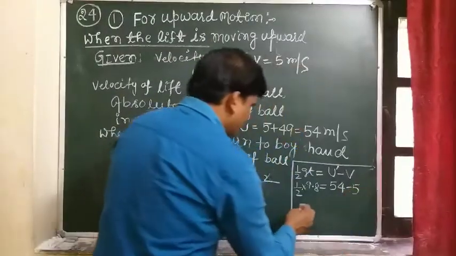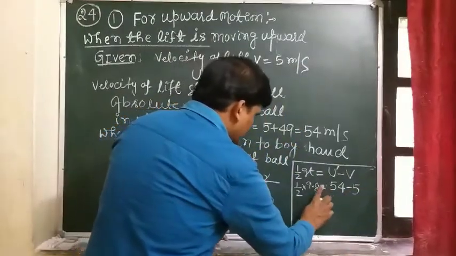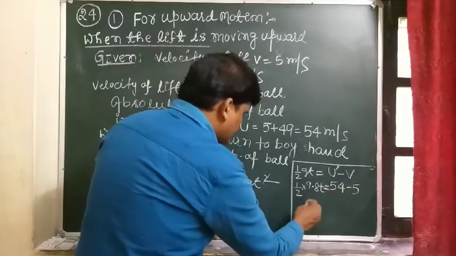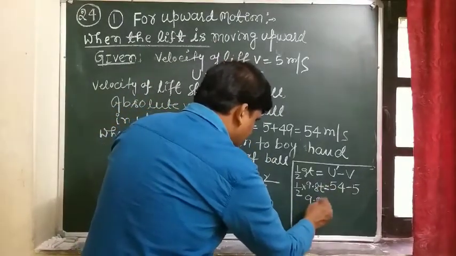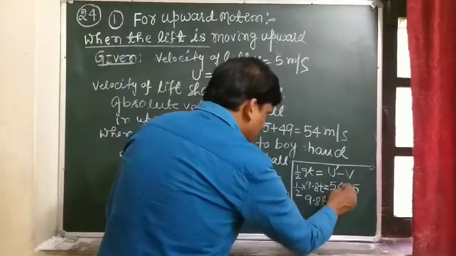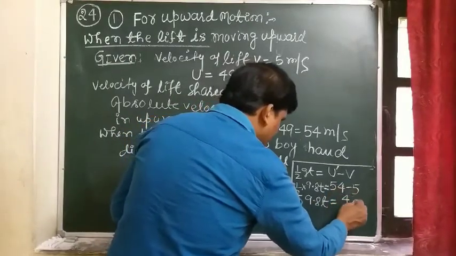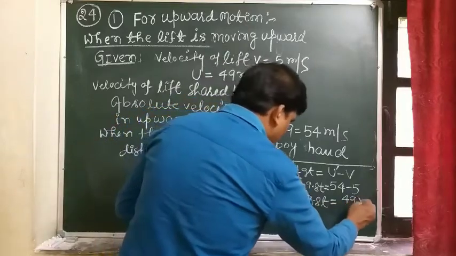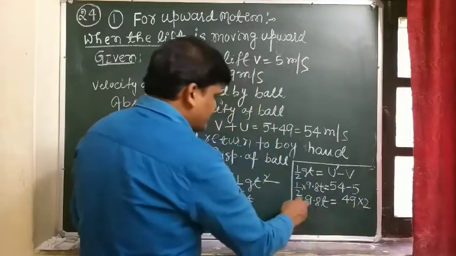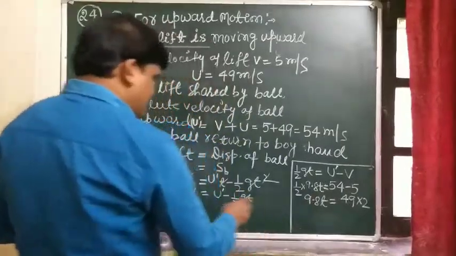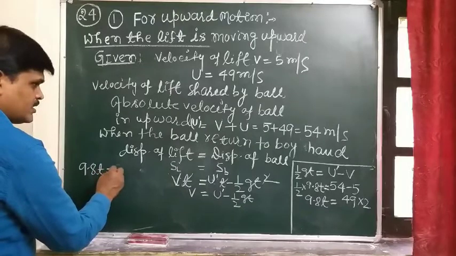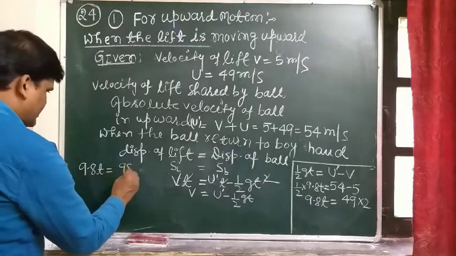And students, this comes out to be 9.8 into t, which equals 49, and multiplying by 2 by cross multiplication, 9.8 t comes out to be 98.